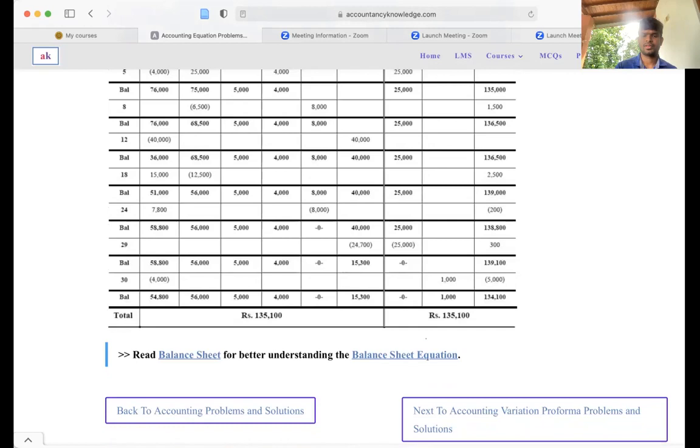Altogether your cash balance will be reduced by 4,000 with that 3,000, right? And the wages outstanding will be increased by 1,000, and altogether your owner's equity will be reduced by 5,000, right?